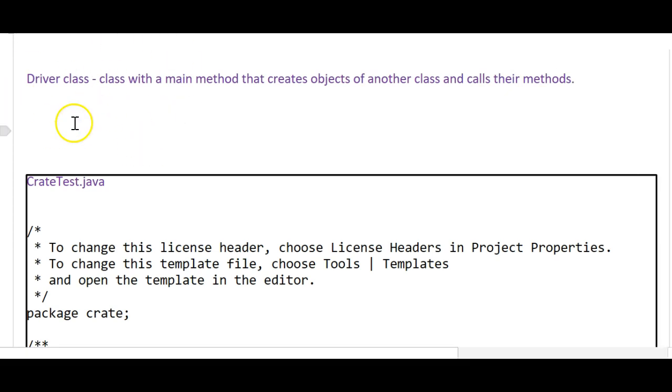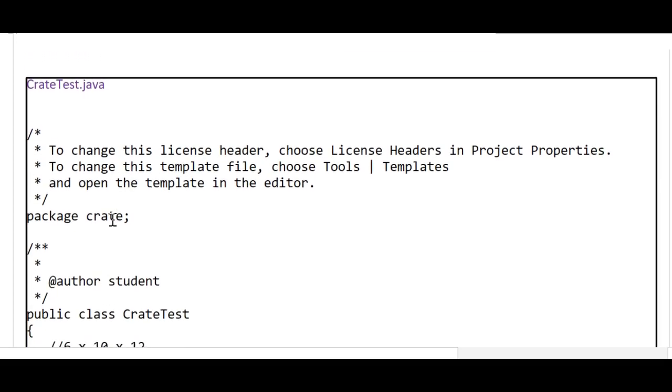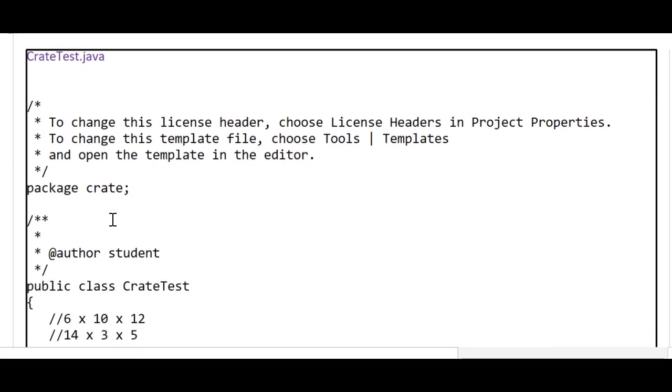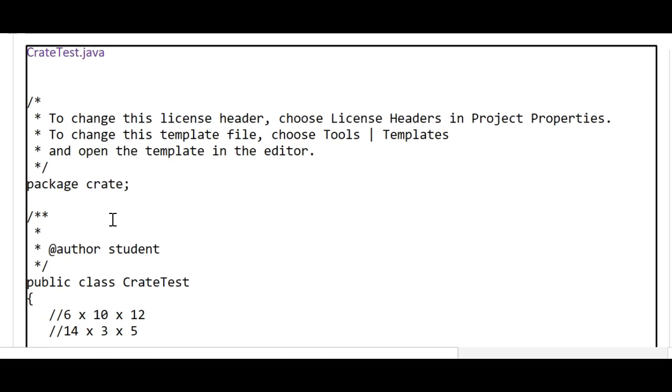So that's what's meant by a driver class. And you might have noticed crate did not have a main method. So in crate_test.java, let's go ahead and write a main method, and let's actually use our crate class and call some of its methods.